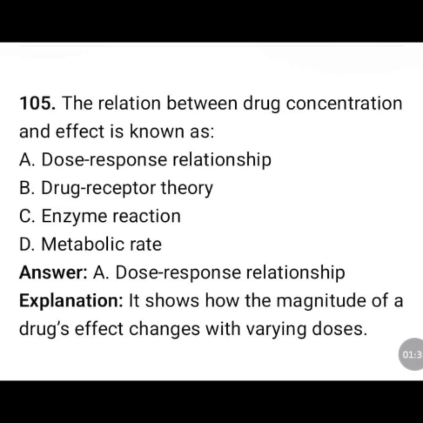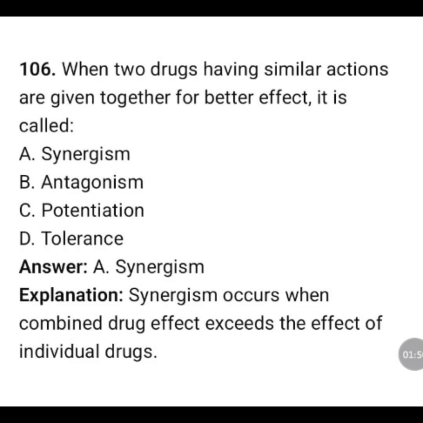The relation between drug concentration and effect is known as: dose response relationship, drug receptor theory, enzyme reaction, metabolic rate. The correct answer is option A, dose response relationship. It shows how the magnitude of a drug effect changes with varying doses.